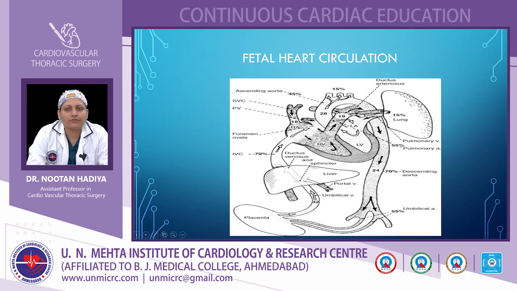And from there, through the ductus arteriosus, the blood will go into the descending thoracic aorta, and through the umbilical arteries it will go back to the placenta.